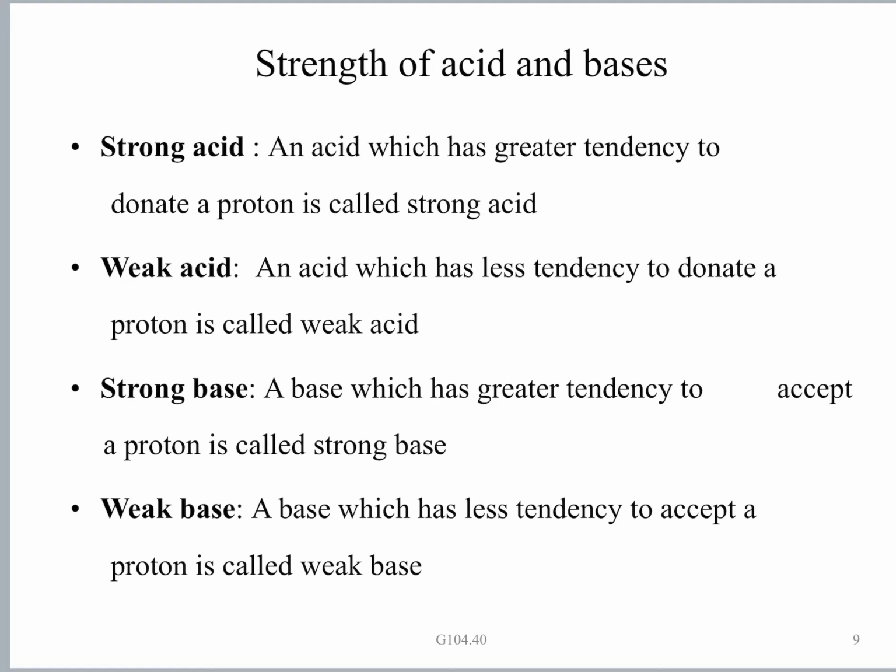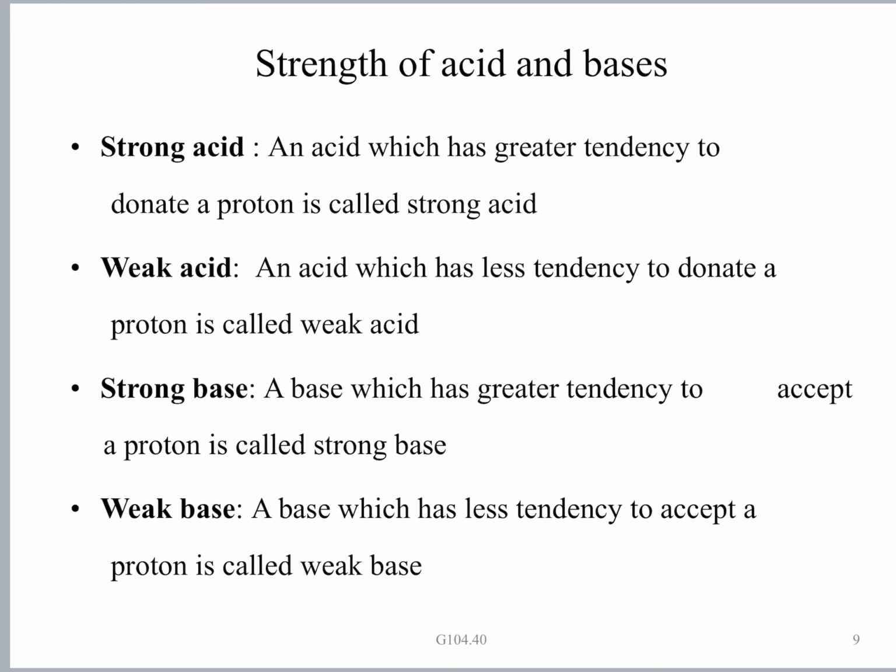As far as strong acid and weak acid are concerned, we can find an analogy with the Arrhenius theory. Arrhenius theory also says that a strong acid is a substance which gives a large number of H plus ions. In Bronsted-Lowry theory, it comes to the same thing: a strong acid has a greater tendency to donate protons, so it provides a large number of protons.